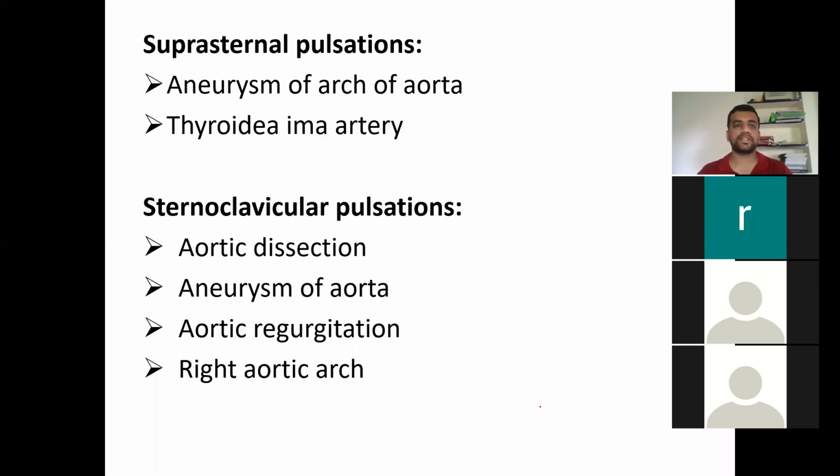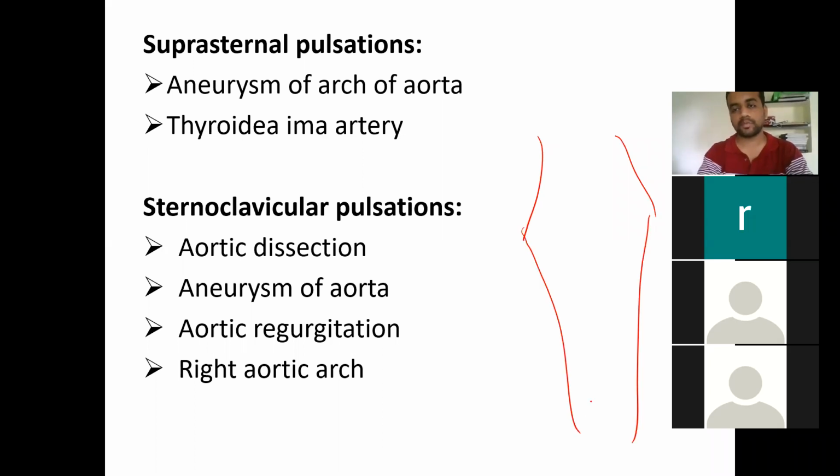Next are the ectopic pulsations which you are going to get. They are the suprasternal pulsation as well as sternoclavicular pulsation which you are going to appreciate here. For example, if this is your manubrium and this is your sternum which is going like this, these are the suprasternal pulsations. It is due to your thyroid ima artery which is coming here.